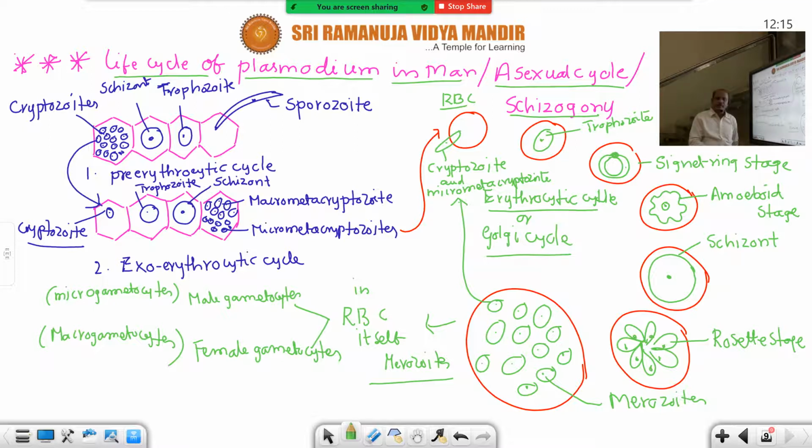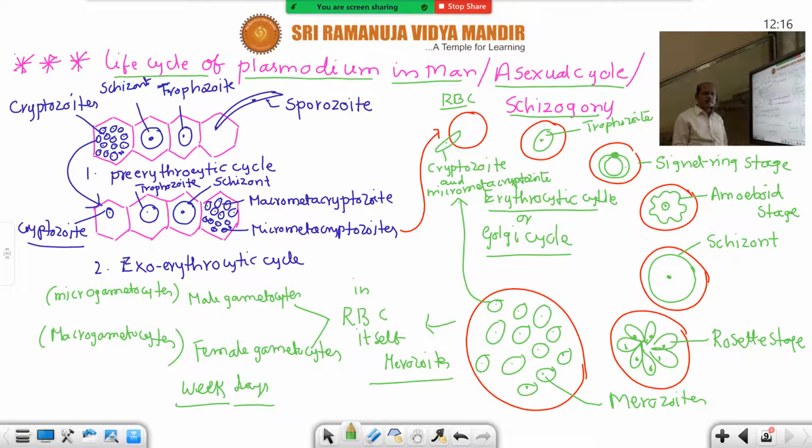Gametocytes do not develop in man because the body temperature and pH of humans are higher than in the mosquito. So that's why for further development they depend on the mosquito. In the mosquito, the development is facilitated because of low temperature and low pH when compared with humans. So these gametocytes live for a week. Within a week they have to reach the intermediate host, the secondary host. So the lifespan of gametocytes is a week. Otherwise they degenerate and die. So within a week they have to reach the mosquitoes.